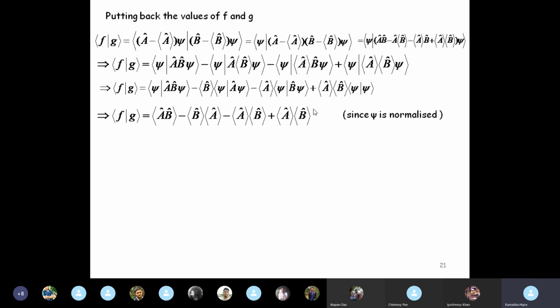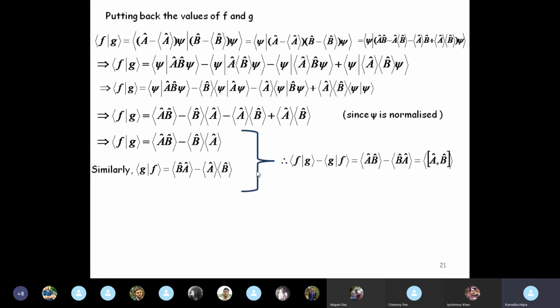And finally, we write this as a product of average A, average B, because we know psi is normalized, so the inner product of psi with psi is 1. So what we are left with is, all right, this and this cancel out. We have average of AB minus average B into average A. Now in the same process, if you calculate G inner product with F, just like we calculated F inner product with G, you will get the result average BA minus average A average B.